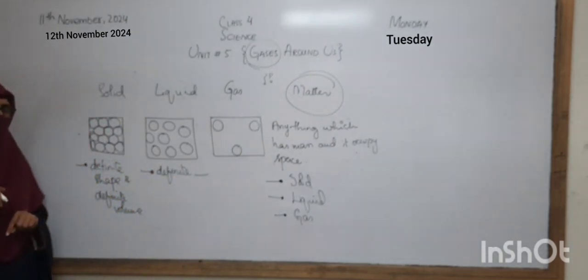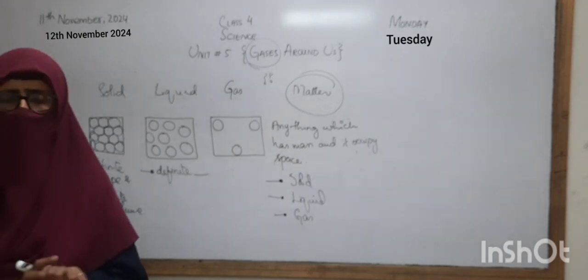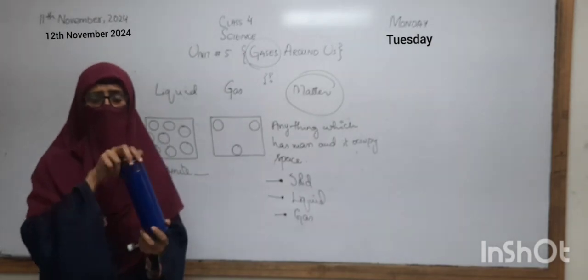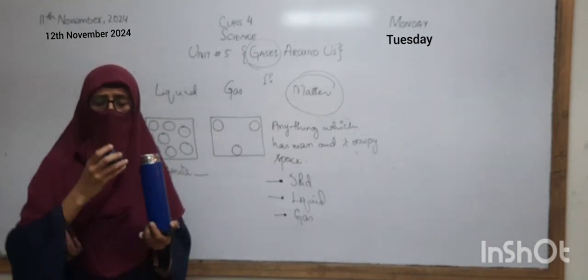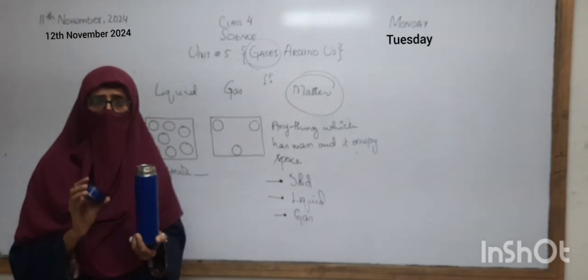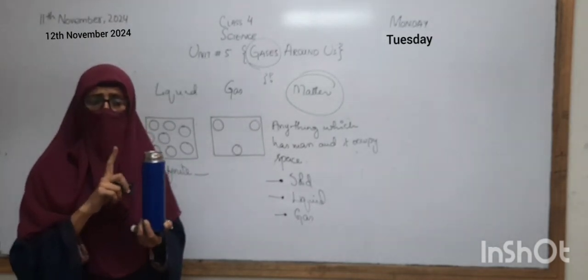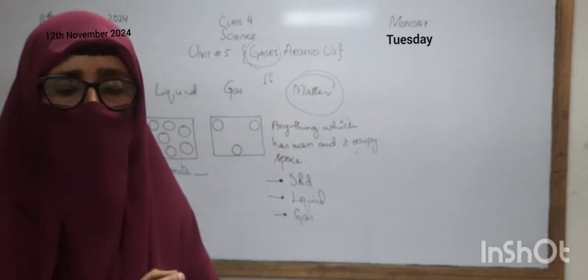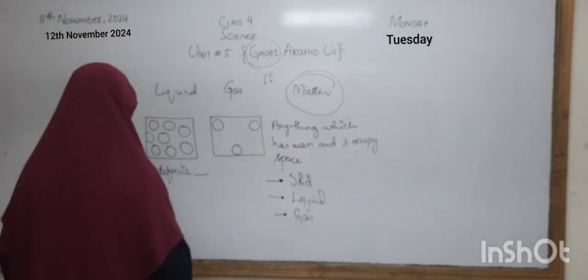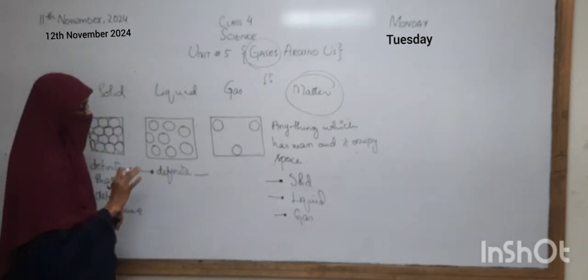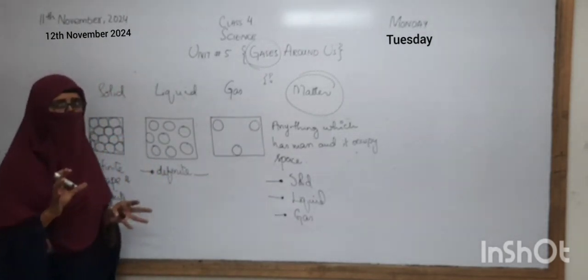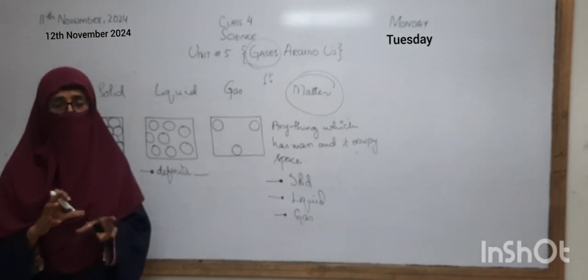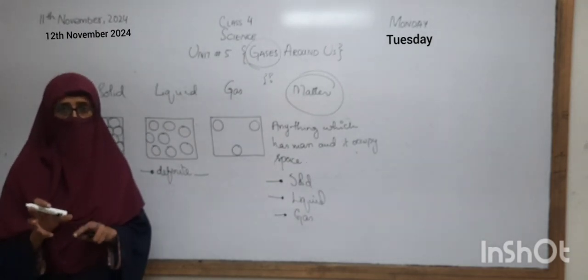Is the shape of a liquid definite or not? If I have the liquid in a bottle, okay, and then if I want to pour all the liquid into the cap, then the shape of the liquid is changed from the bottle to the cap. Okay, so we can say that the shape of the liquid is not the same. We can say that the shape of the liquid is not the same, but the volume is definite. The volume did not decrease, did it? The whole amount of water that was present in the bottle has gone into the cap, into the cup.